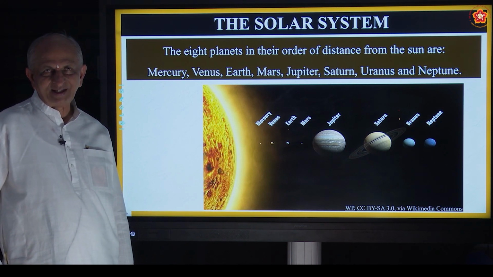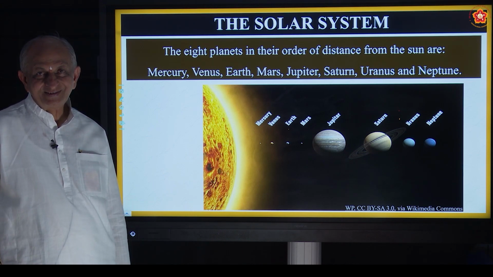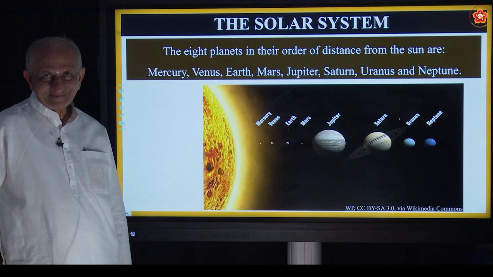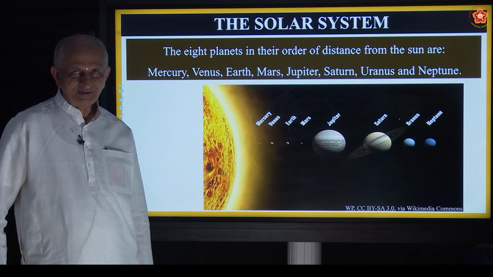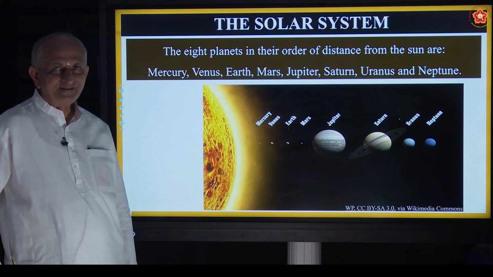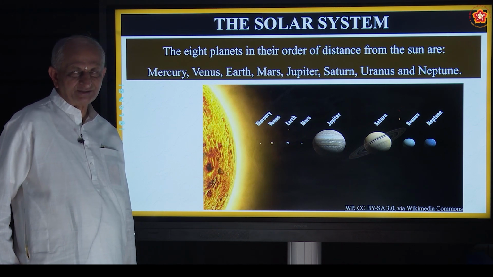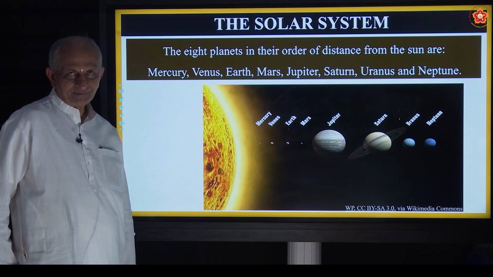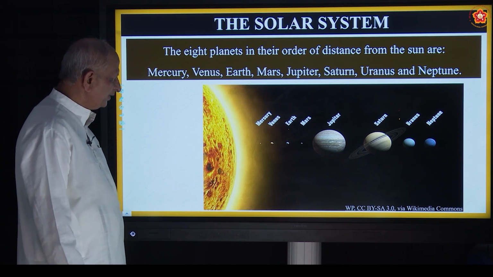Do you know what the color of the Earth is? Color of the Earth is, correct? Blue. Yeah, it looks very blue. Why is it blue in color? Because of the water. Major portion of the earth is filled with water, about 75%, isn't it? That's why it looks blue in color.